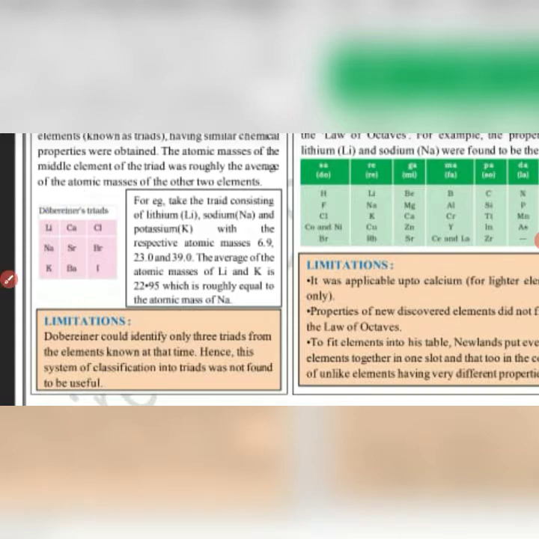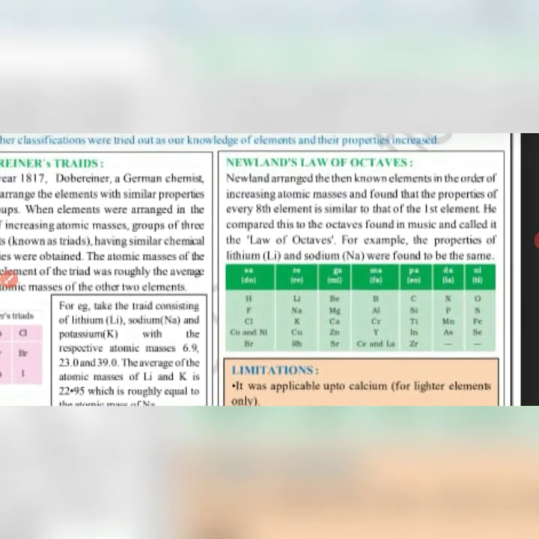Next is Newlands' law of octaves. What does octave mean? Every 8th element has properties similar to the first element. In Newlands' law of octaves, again the elements were arranged in increasing atomic masses, and it was compared to the 7 notes of music.